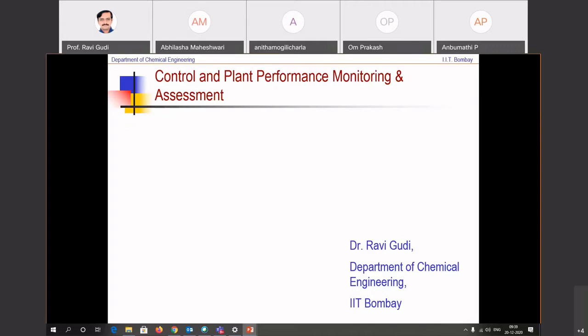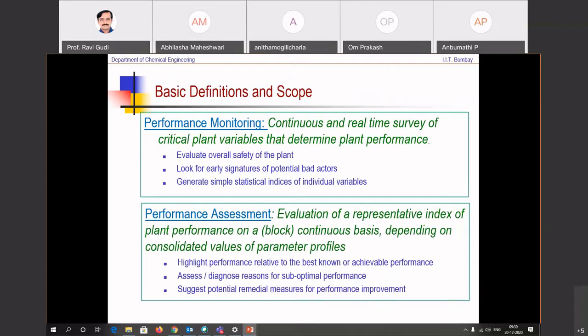Plant, basically assets, and also control. See, why I'm using the word control here is because controllers are basically vehicles or instruments that essentially help us to monitor or to keep the performance on track. And so the controller's health itself must also be very carefully monitored and assessed to be performing as close to the benchmark as possible. And so this module is titled Control and Plant Performance Monitoring and Assessment. So let's look at some basic definitions and scope.